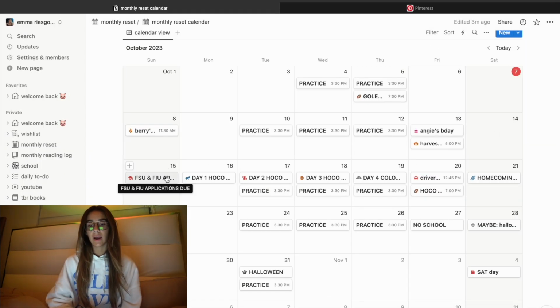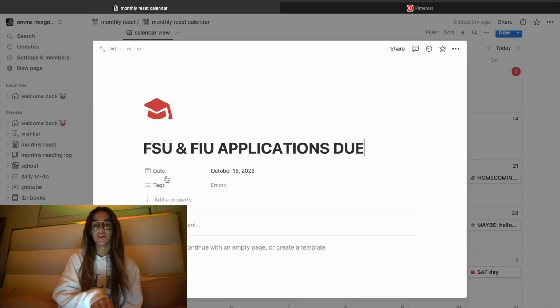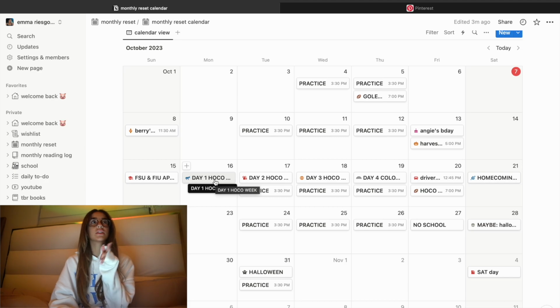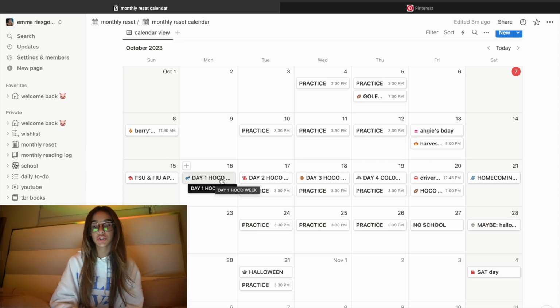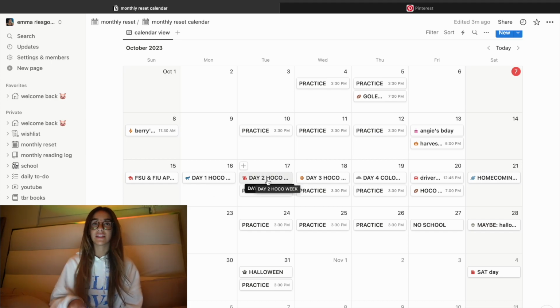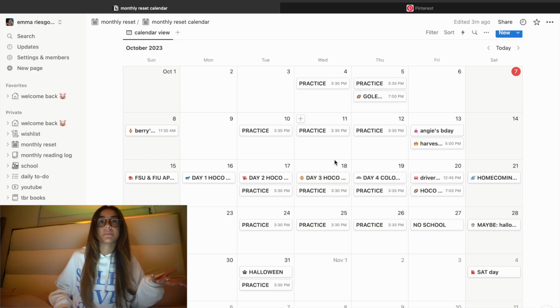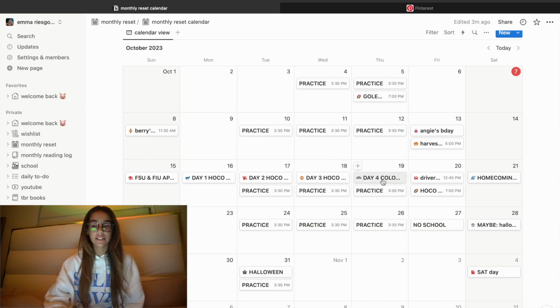Then the next week I put for the 15th FSU and FIU applications due, and then it's homecoming week. So I have day 1 of homecoming week, which is dress with the first letter of your name, so I'm E. Have to figure out something to do. Day 2 is celebrity day, so you have to dress as a celebrity, and then I have practice. Day 3 is mathletes versus athletes, so you either dress as a complete nerd or an athlete. I have practice that day too, and then